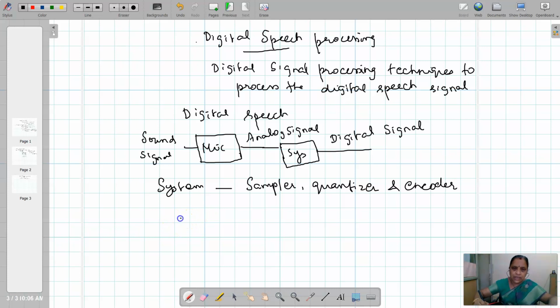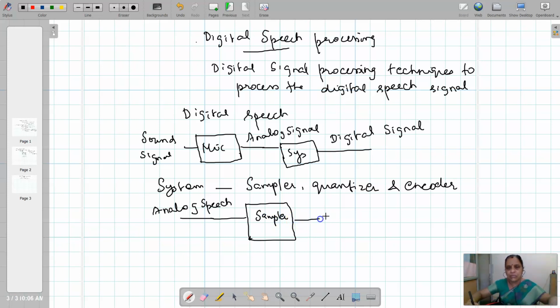That is, you need to give the analog speech to the sampler, then the quantizer, and finally you have the encoder.